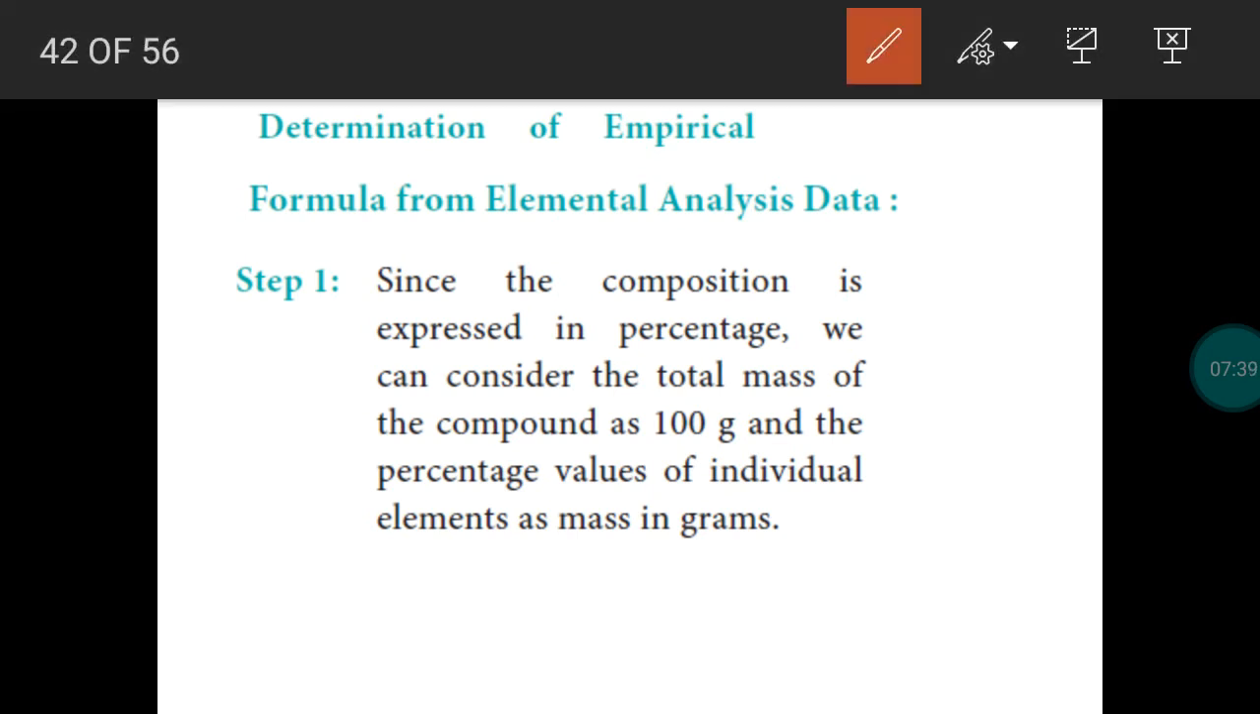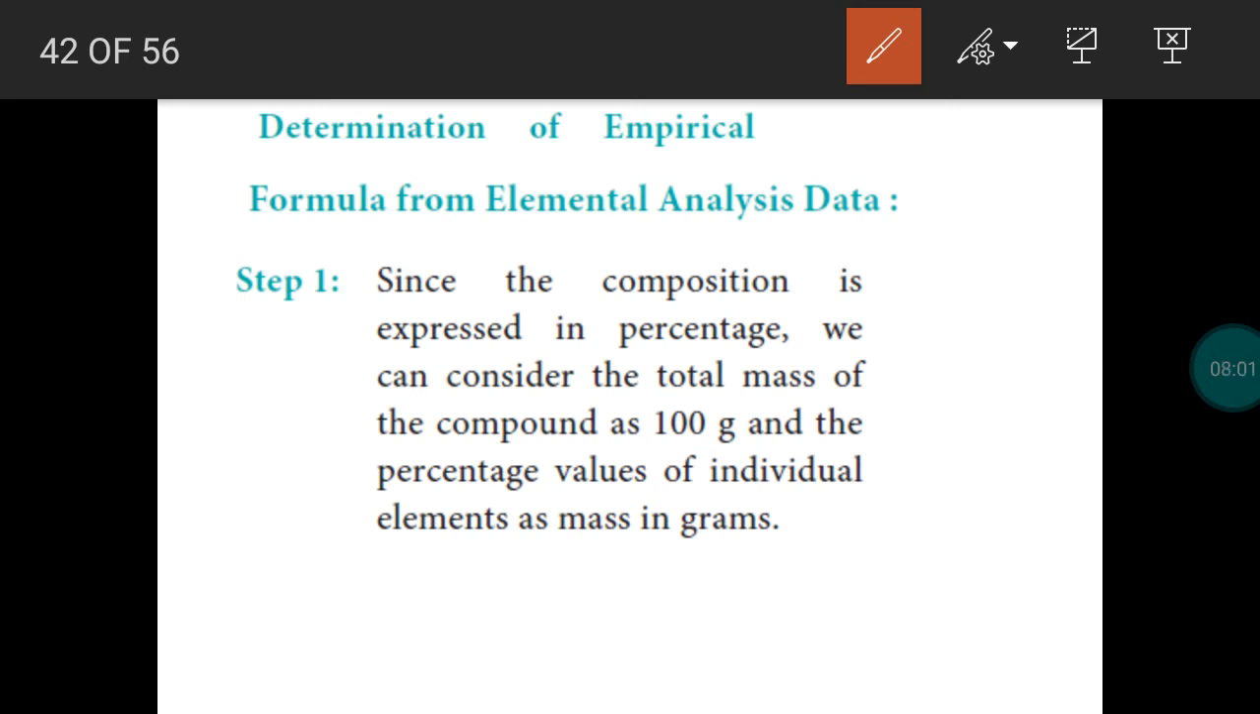Next, calculation of empirical formula. How can we calculate the empirical formula? First step, we assume that the mass of the compound is 100 gram, right? So we just assume the overall mass of the compound is 100 gram.